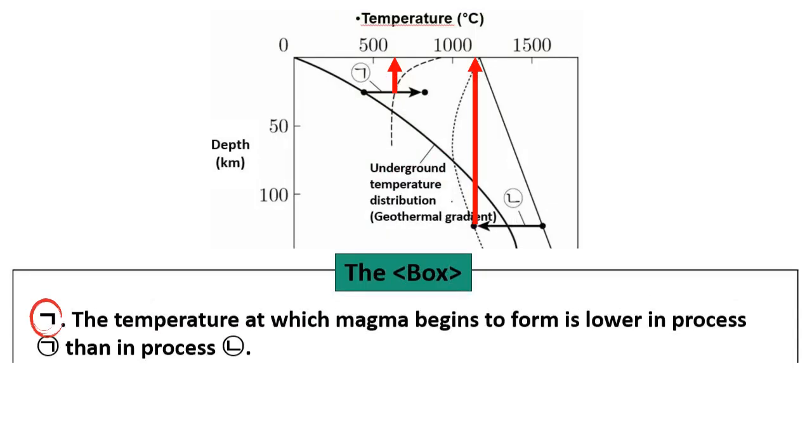Statement Ki-yok is correct. Process Ki-yok represents the melting of the continental crust, granitic rock. According to the graph in Figure A, this occurs at roughly 600 to 700 degrees Celsius at shallow depths. Process Nyun represents the melting of the mantle, peridotite, due to the addition of water. According to the graph, this occurs at roughly 1000 degrees Celsius or higher. Therefore, the starting temperature for Ki-yok is indeed lower than for Nyun.